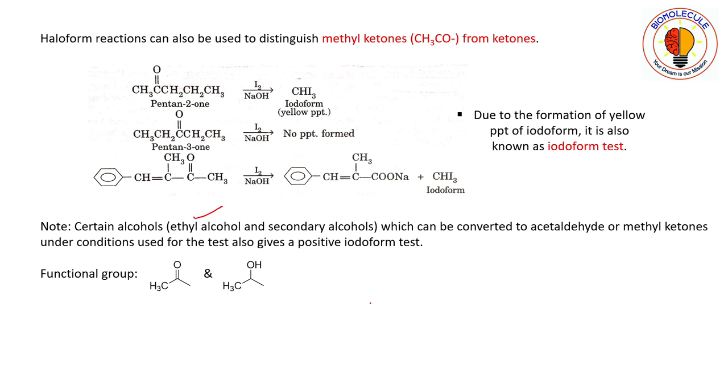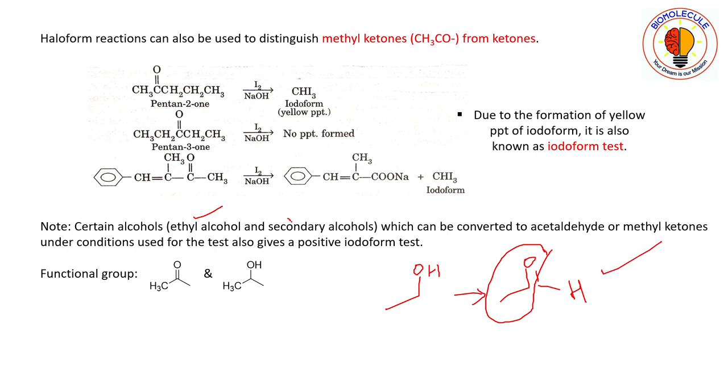You can see here that this one is ethyl alcohol. It oxidizes to acetaldehyde. Since it contains a ketomethyl group, or you can say alpha methyl to the carbonyl carbon, it will give us a positive iodoform test.